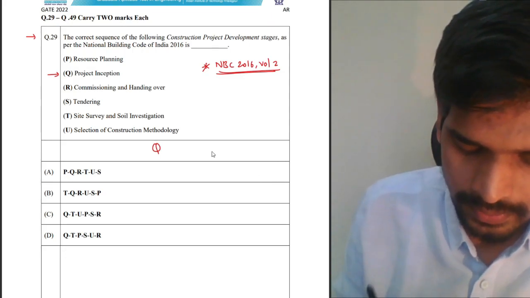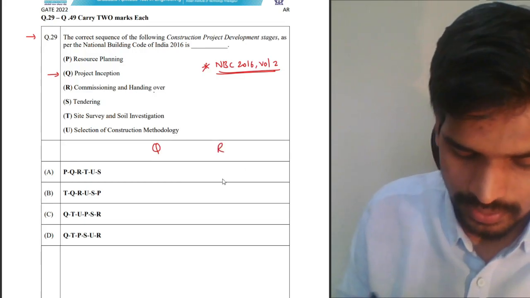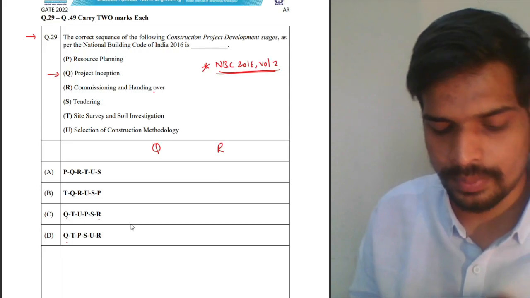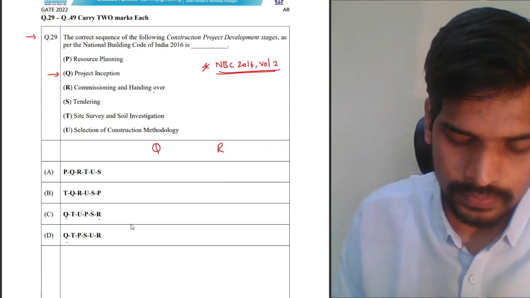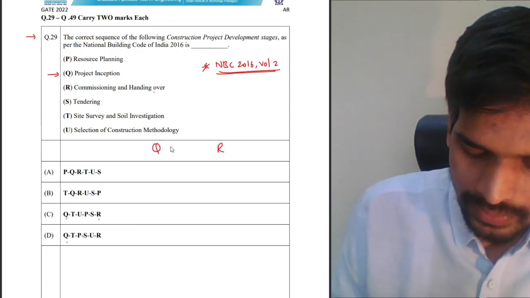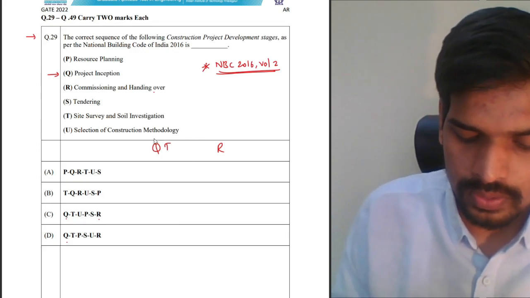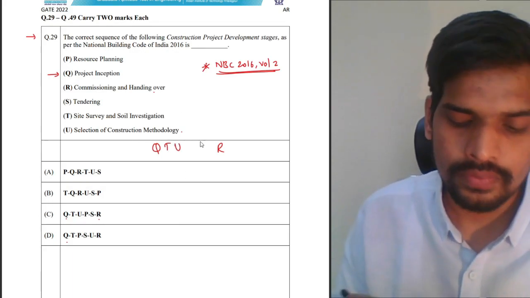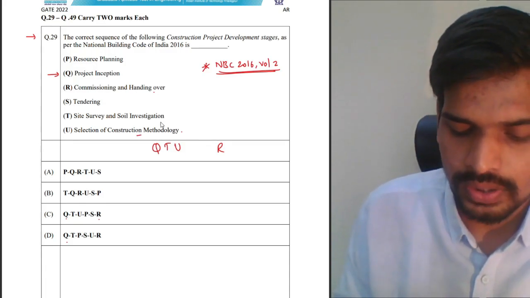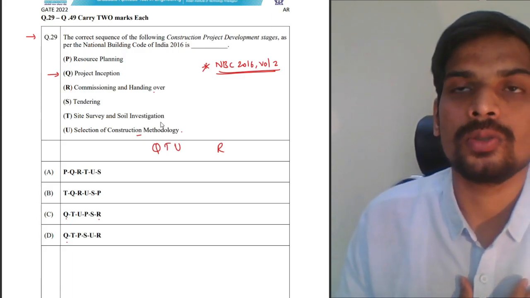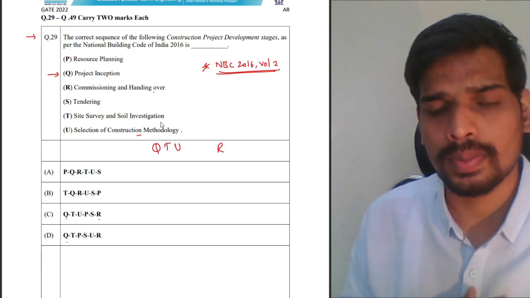After project inception, the last is obviously handing over. So you will end with R. Start with Q, end with R. There are two options. So you have to select from C and D by simple understanding. Look into the details of each and every step. After this, you will be having site investigation, obviously T. And then the next step would include selection of the construction methodology. Only when you know the method, then you go for the tendering process and resource planning and all based on the required methodology. If I say I will use PT slab construction, post tension or pre-tension slab.